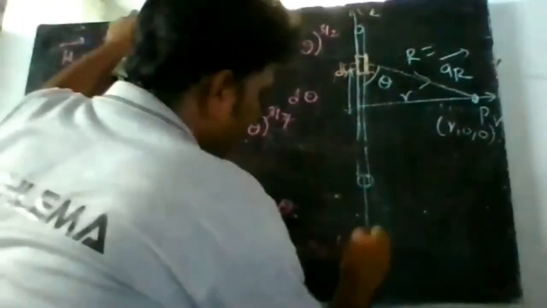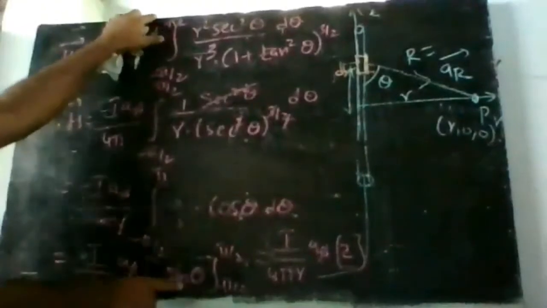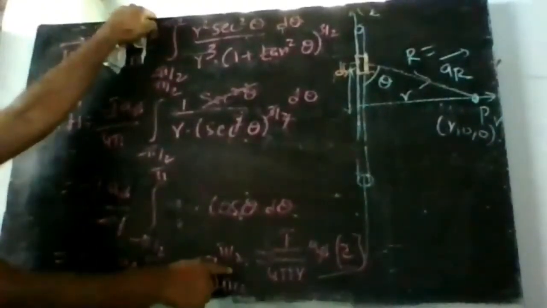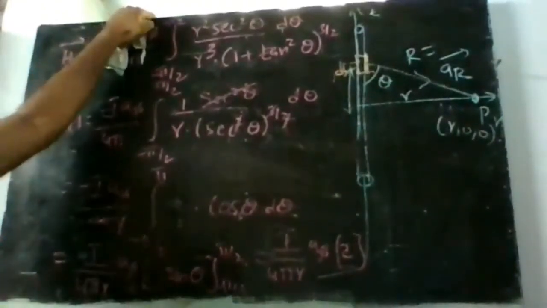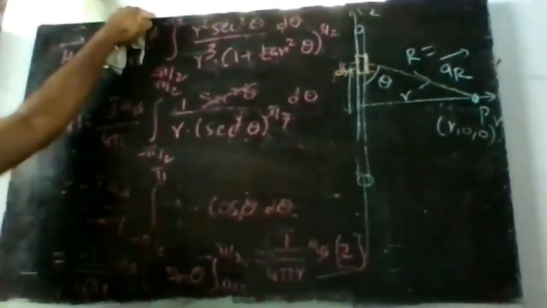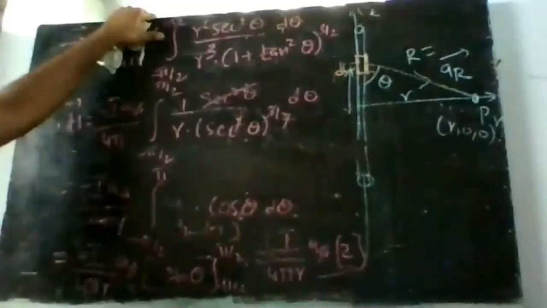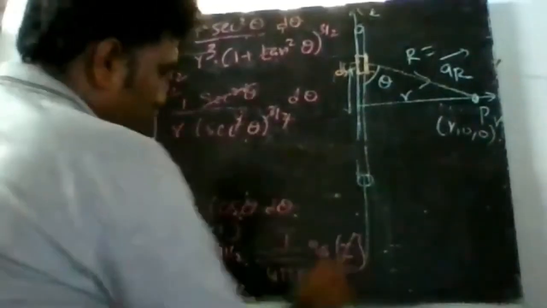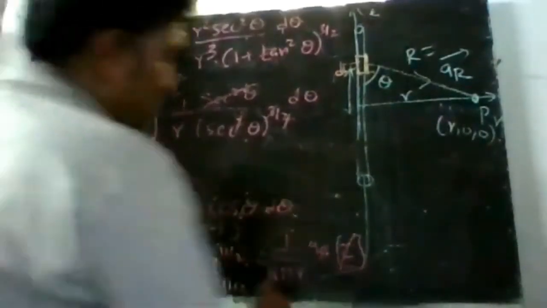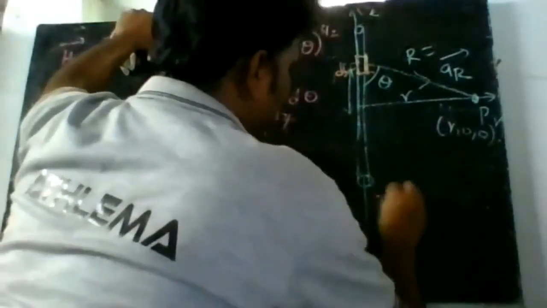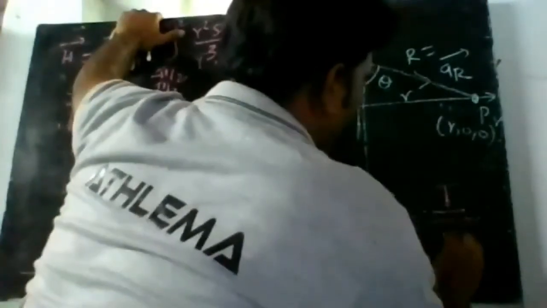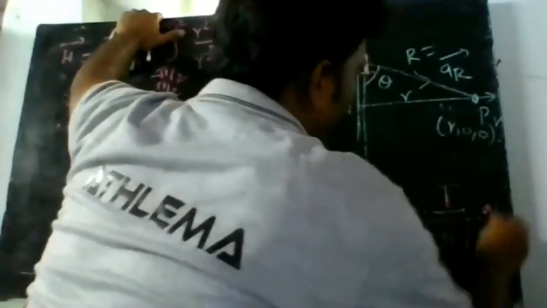So this whole thing is sin pi by 2 minus of sin minus pi by 2. Sin of minus pi by 2 is minus 1. So this is nothing but 1 minus of minus 1, that is 1 plus 1, 1 plus 1 is 2. So this 2 and the 4 get cancelled. So the final expression that I get is h bar is equal to I by 2 pi r into a phi.